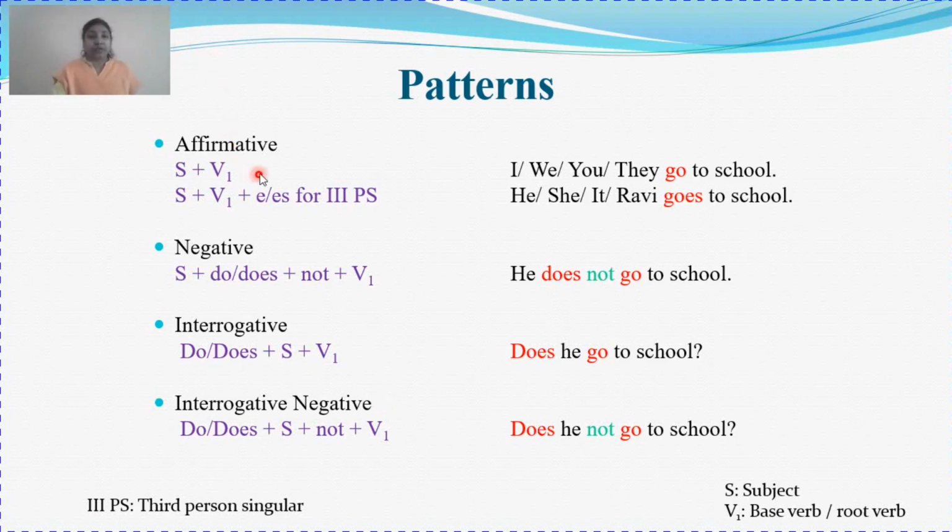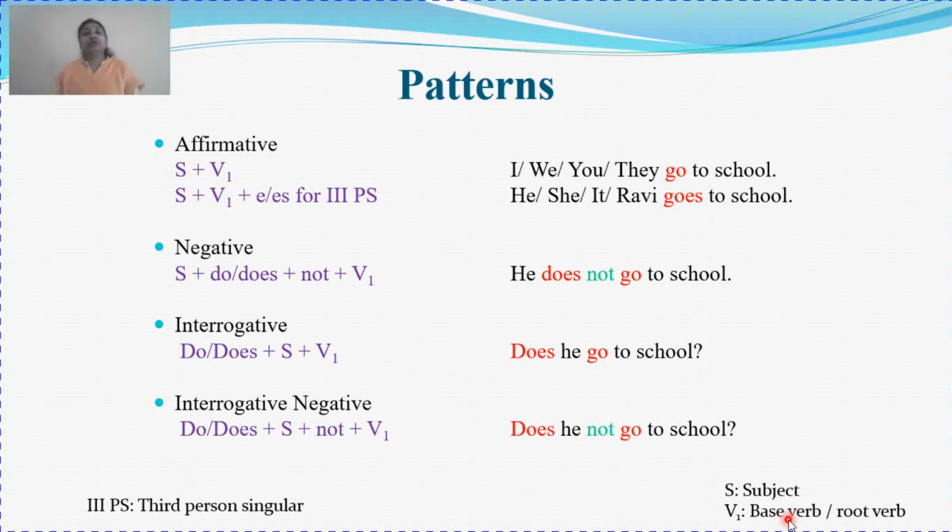So first comes your affirmative sentence. Here we have 2 formats: subject plus verb first form, and subject plus verb first form plus S or ES for third person singular. Now all these abbreviations that I have used, I have given the full form of those abbreviations at the base. So S is used for subject, V1 is used for base verb, root verb. We have already studied in the verb, there are three forms of verb: present verb, past verb and past participle verb. So the verbs used in the first column are known as root verbs, from which we are going to derive all the different types of verbs.